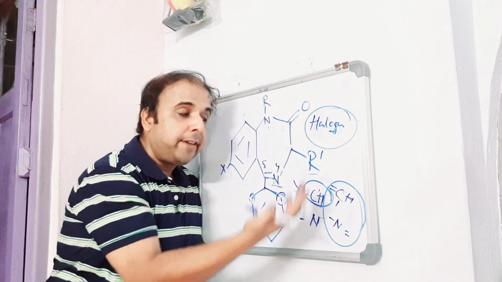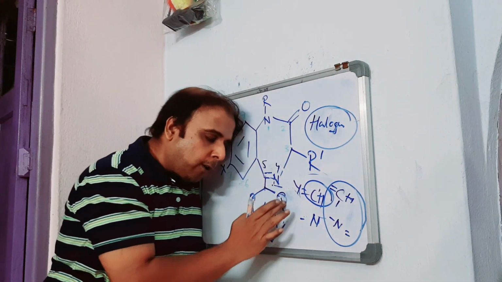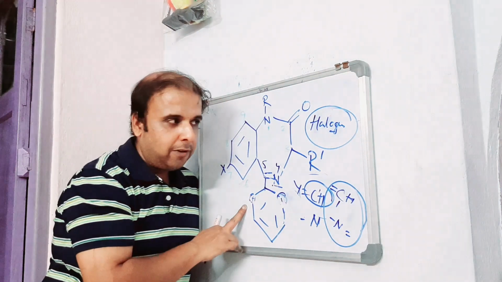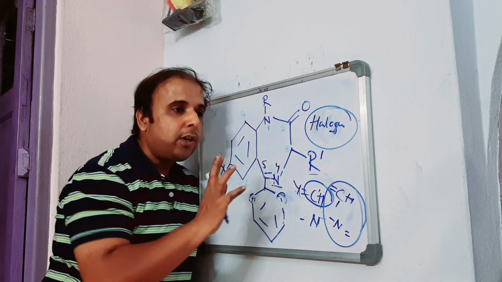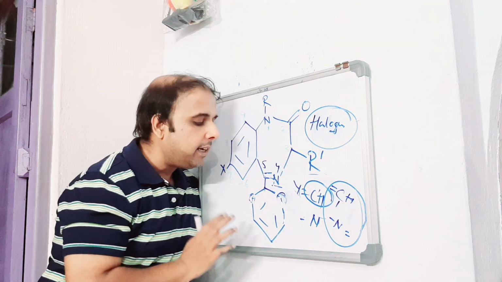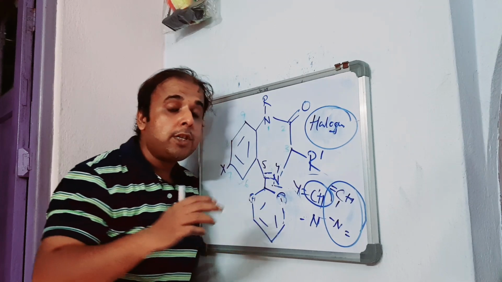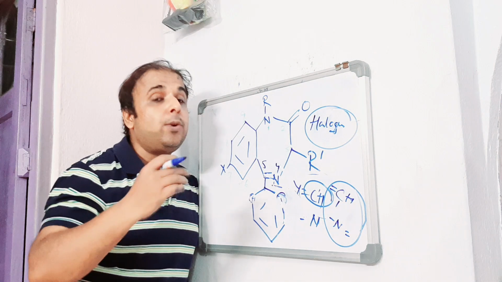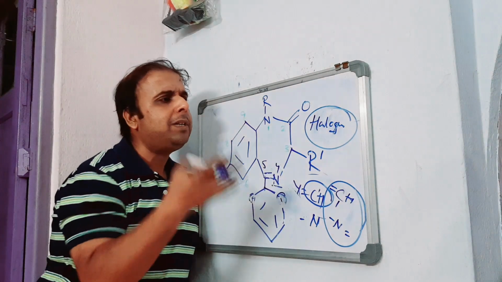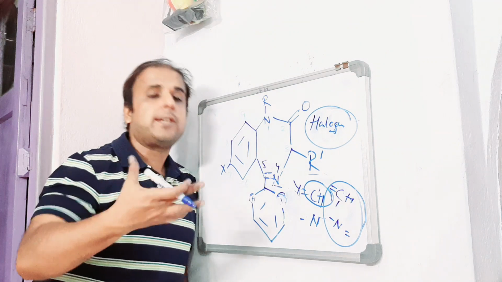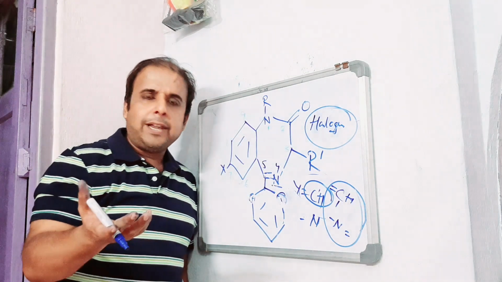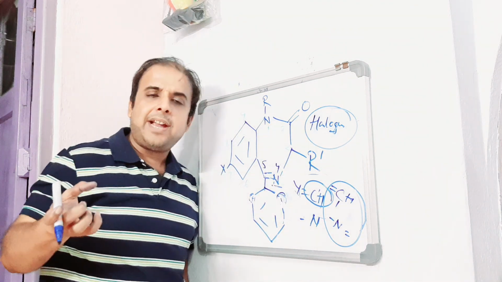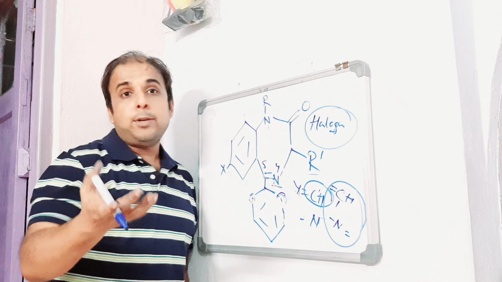That means the CNS depressant effect elevates with substitution at the ortho or ortho prime, either of these. It can be mono or di, no problem at all. So in order to boost and strengthen the activity, these are the areas which can be substituted with an electronegative atom, preferentially halogen, sometimes nitro as well. Halogens are the usual example of an electron-rich entity, and we have nitro as well, because they function in a similar way. Halogen is electron attracting and nitro is also electron attracting, I mean electron withdrawing.